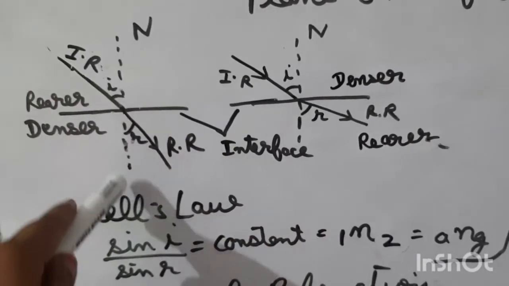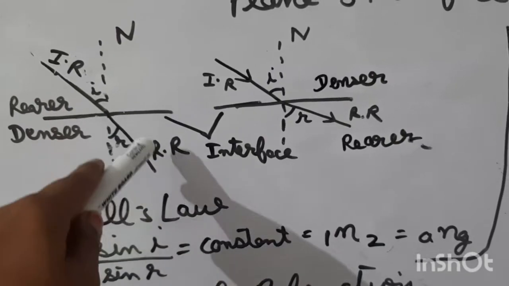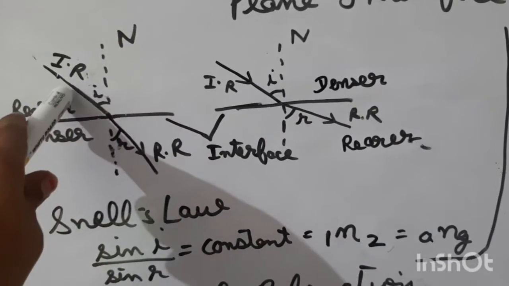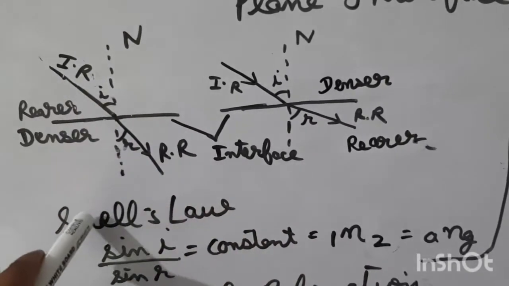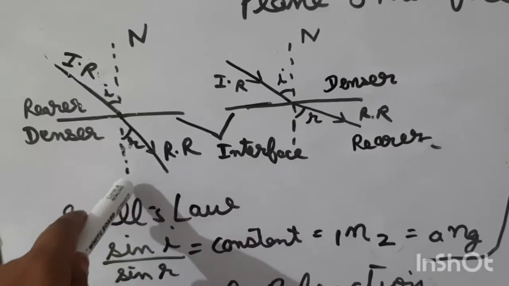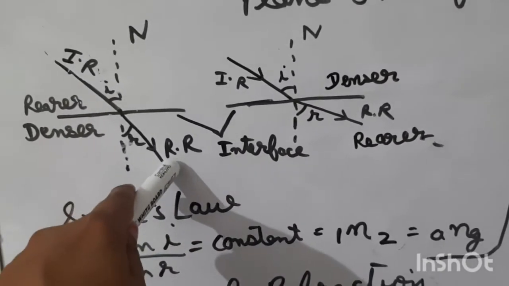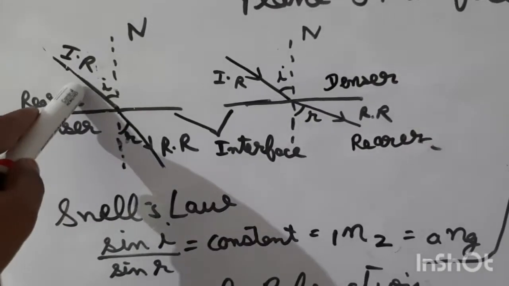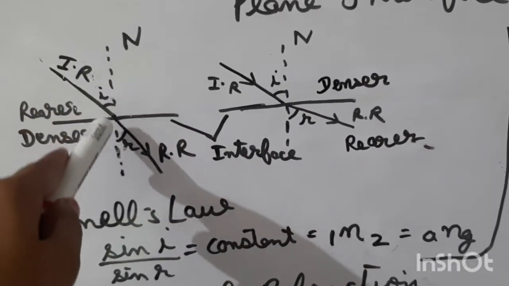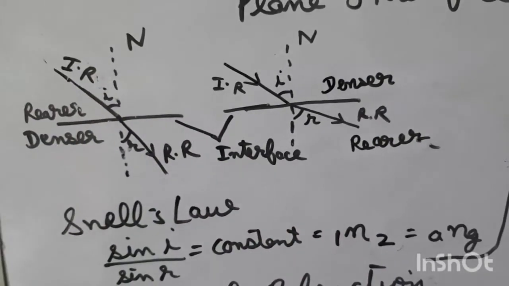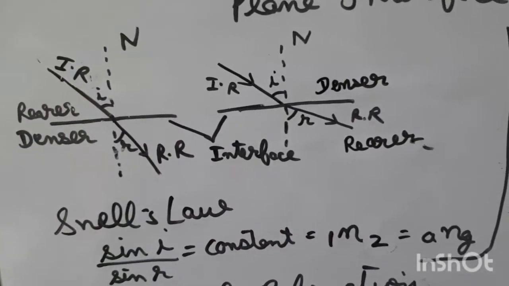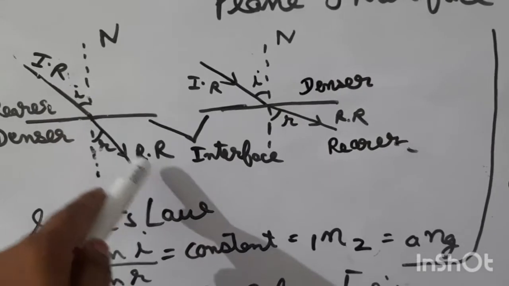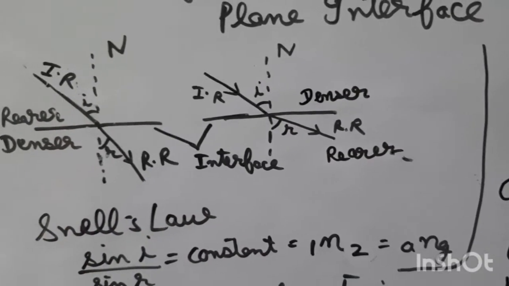Here we have drawn the normal, and when this ray moves from a rarer to a denser medium, it bends towards the normal. This is known as the refracted ray. The angle between the incident ray and the normal is the angle of incidence, and the angle between the normal and the refracted ray is the angle of refraction.